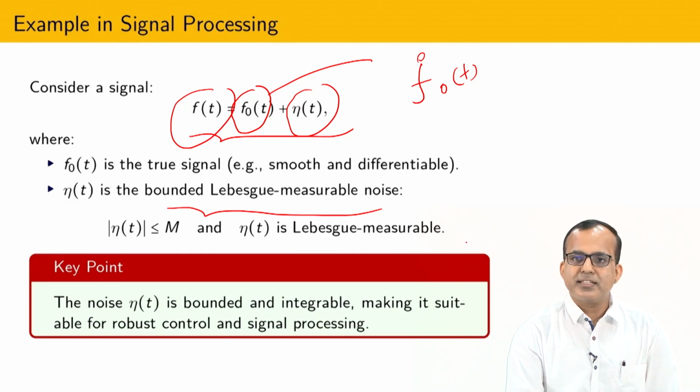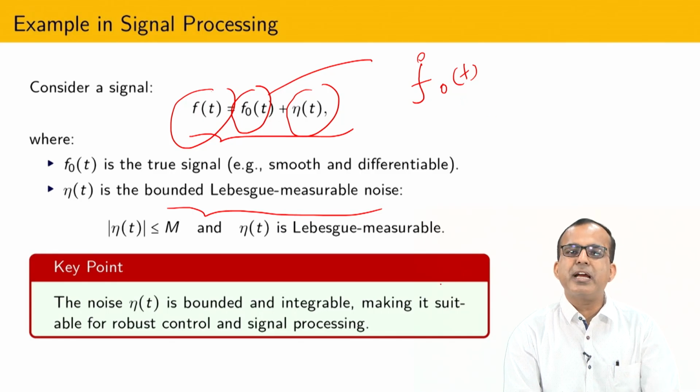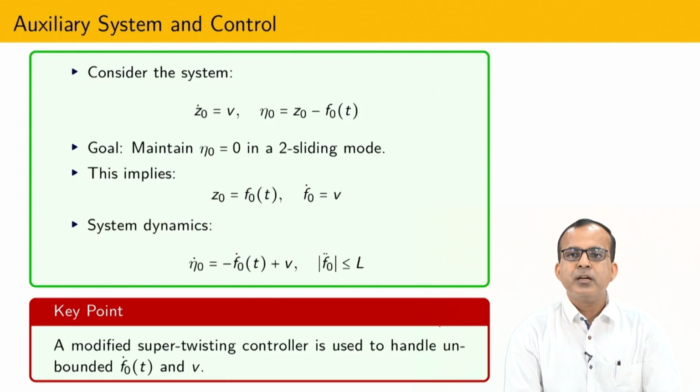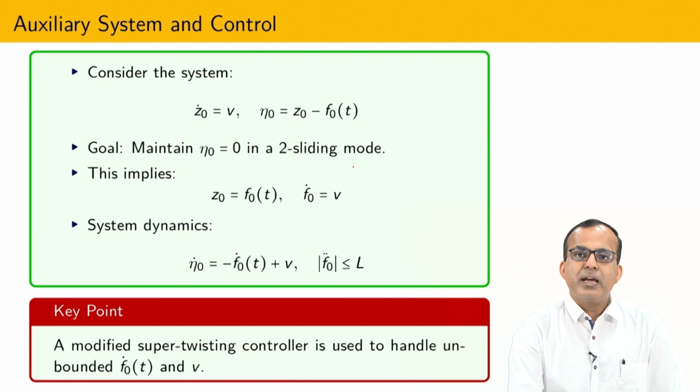So the main intention is, even if I apply f(t) to the system, how to get the derivative of f0 with some kind of accuracy. Obviously I cannot get it exactly; you cannot develop an algorithm that differentiates exactly in the presence of noise, but with some accuracy you can do this job.